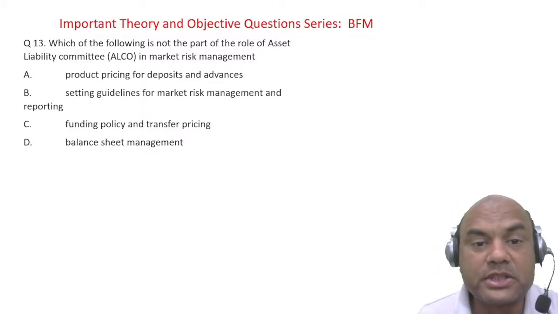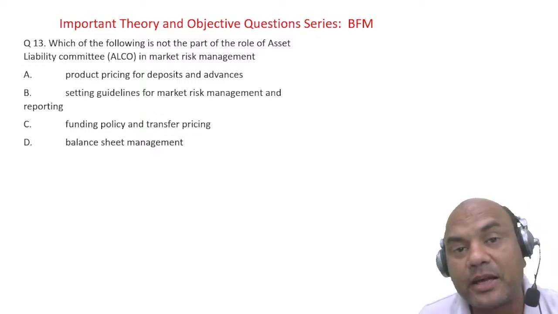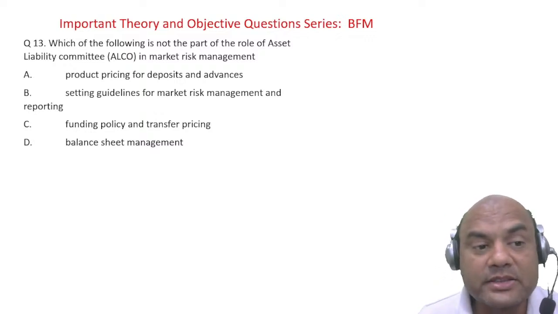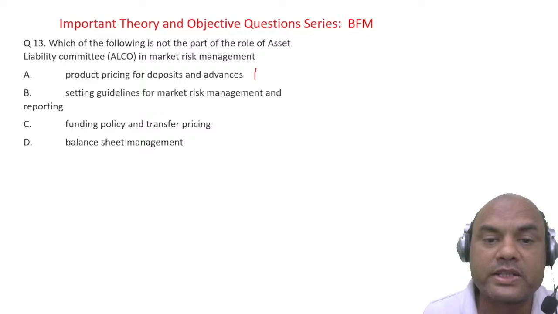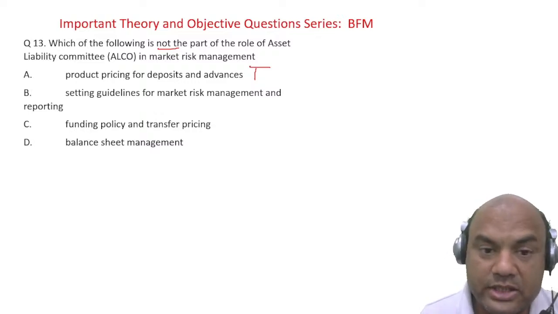Product pricing of deposits and advances, that is a part of ALCO, because product pricing means what? Asset liability management. That is the main job of ALCO. So A is this. I'll write true over here. Whatever is true, I'll write true. We want a false one. Second one, I'll focus on C, funding policy and transfer pricing. So this is also true.